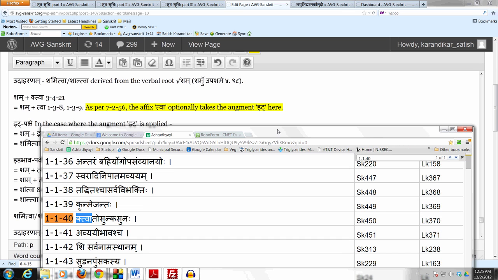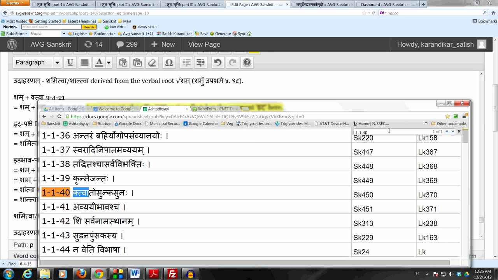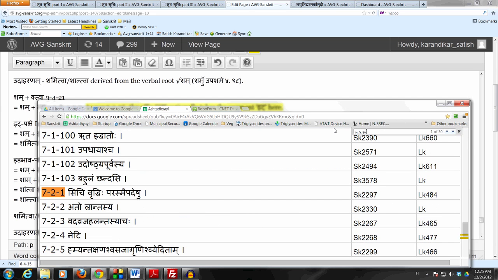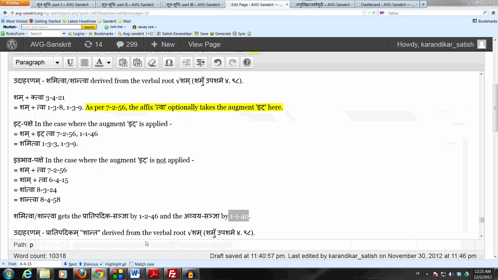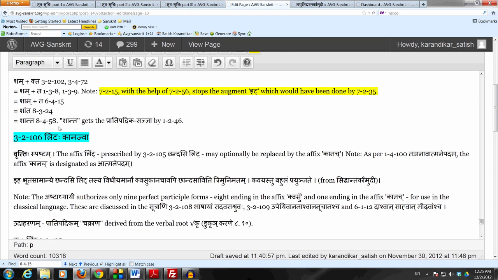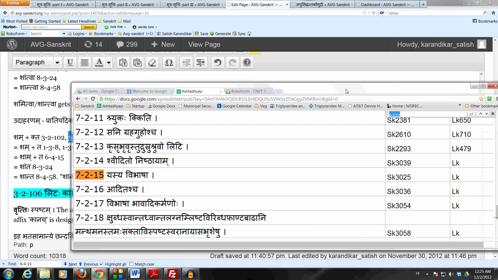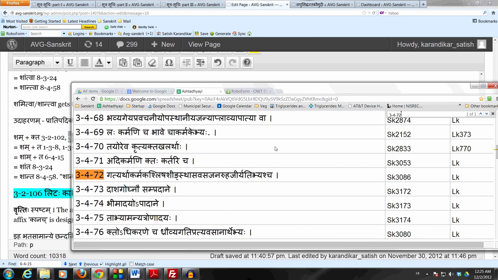Now the reason why we're taking the sutram right now, let's see what happens when we add the nishtha affix kta following the same verbal root sham. Because sham plus kta, this is akarmaka dhatuhu. So let's use this affix kta kartari by 3.4.72. Let's use the affix kartari, because this is akarmaka dhatuhu. So bring in the affix kta, which has the sanya nishtha by ktaktavatu nishtha 1.1.26. Let's use the sutram 3.2.102 nishtha. But in this case, just use it kartari because the dhatu sham is akarmaka dhatuhu. And remove the letter kakara, halantyam, tasya lopaha.